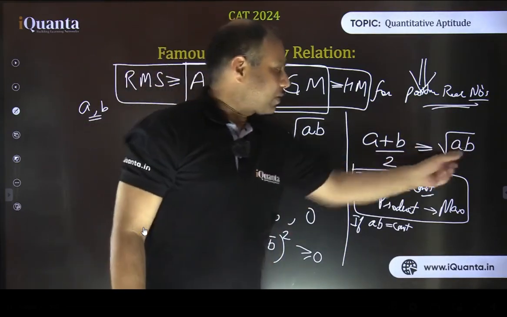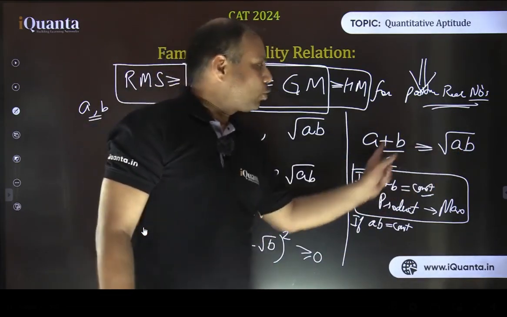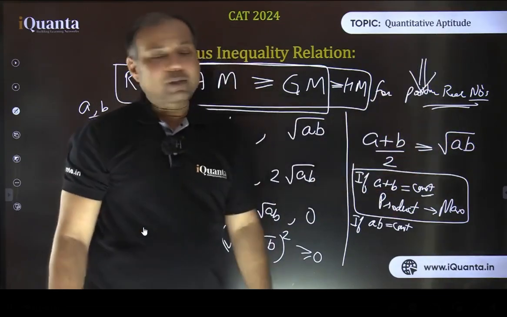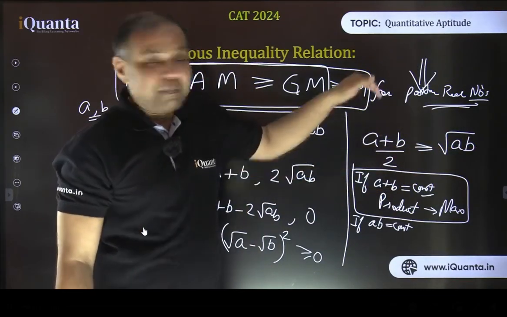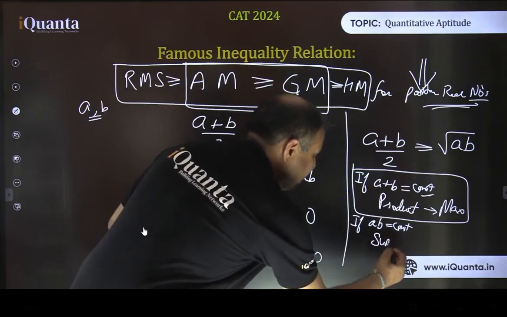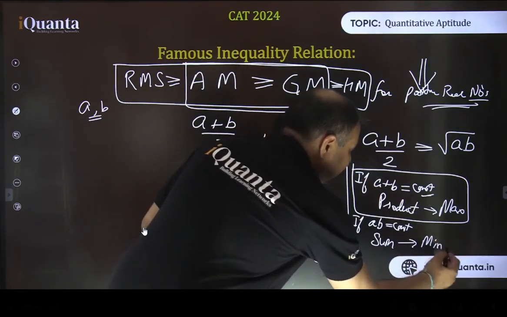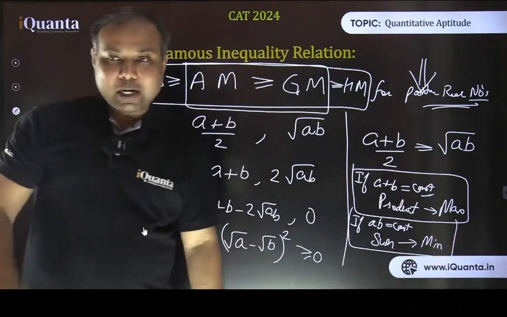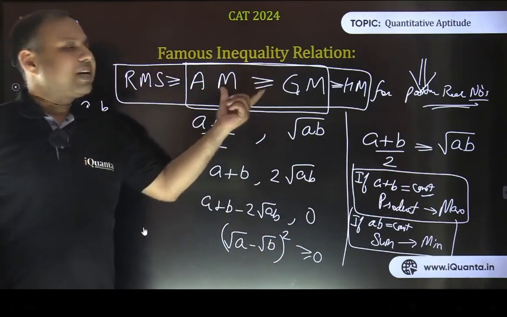So this product will be constant. If a into b is constant, in that case, this 2 times constant value is a constant number. So this sum will be greater than or equal to this constant value. That means the sum will be minimized when it becomes equal to that constant value, right? So this sum will be minimized by making the terms equal. So these are the 2 important conclusions which we derive from this famous inequality AMGM.